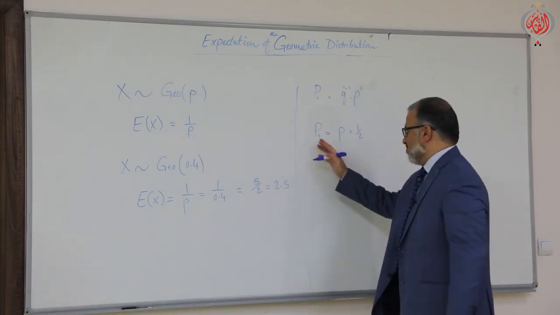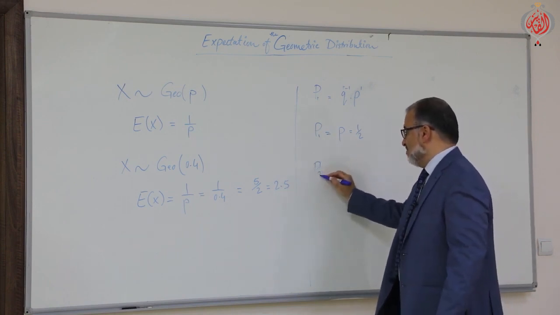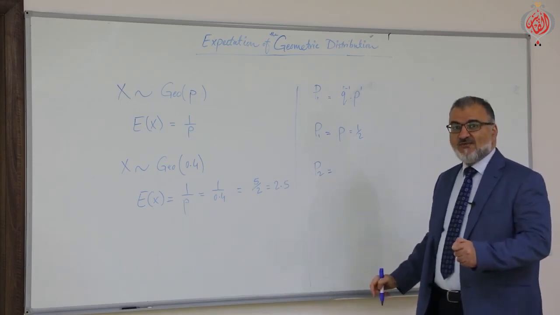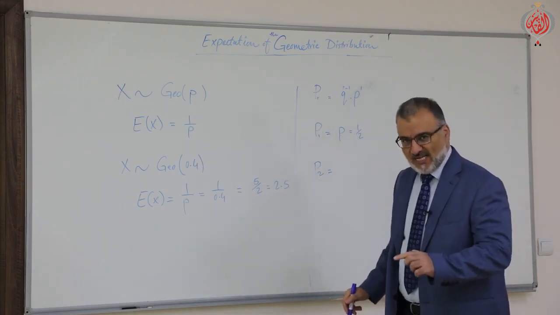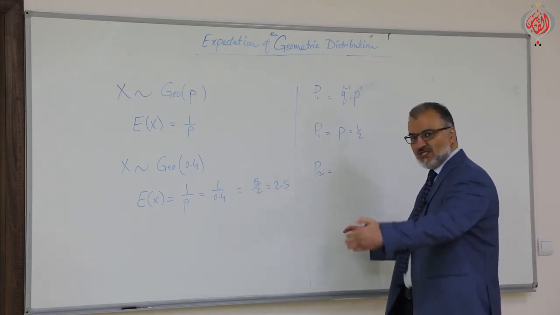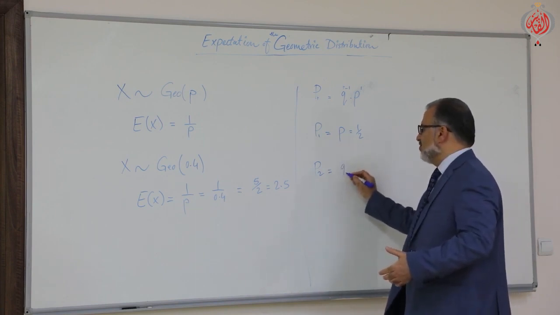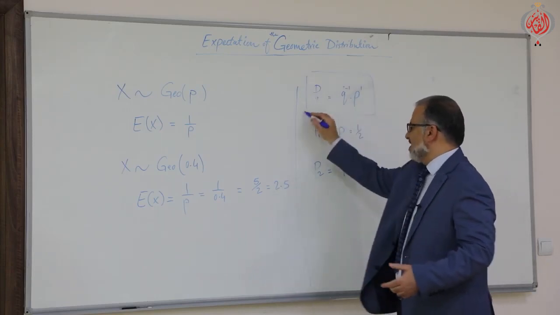So the probability in the first is half. What about if the head will appear in the second toss? In the second toss, it means the first toss will be failure, then success. So it will be Q times P, applying that rule. This is the rule of geometric distribution, don't forget.